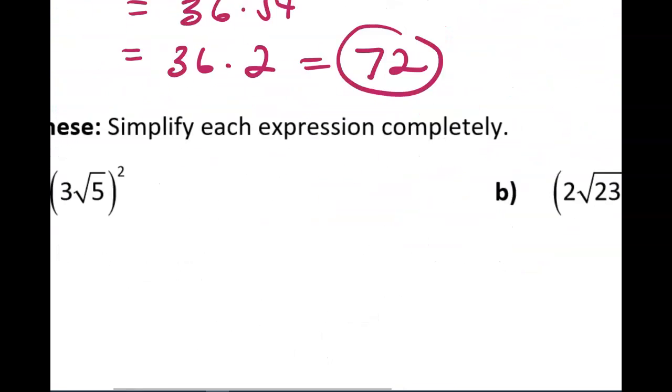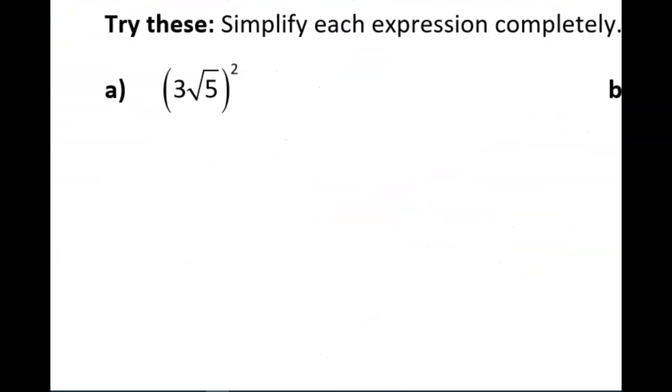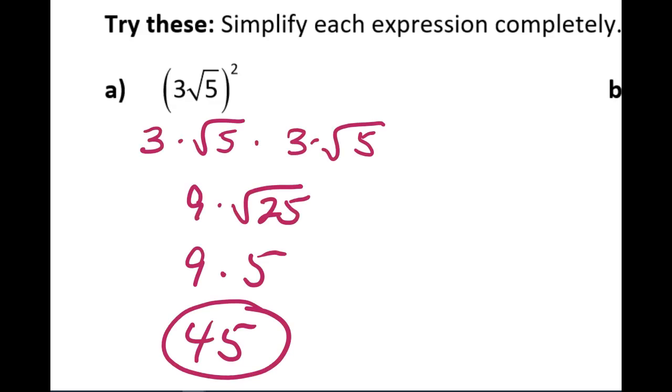All right, your turn to try one. Try A below and pause the video while you do this. Okay, you should have gotten a result of 45. So I just, without rewriting the multiplication, I just did the 3 times the 3 first to get 9, and the square root of 5 times the square root of 5 to get the square root of 25, or 5.